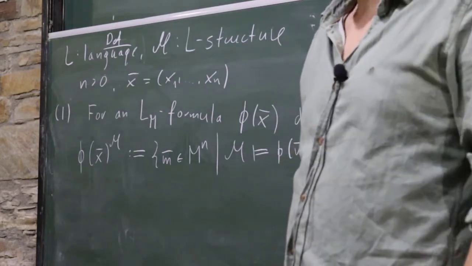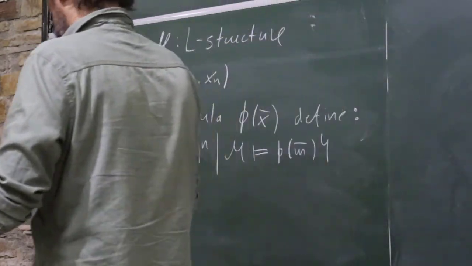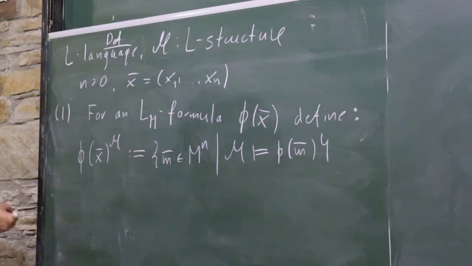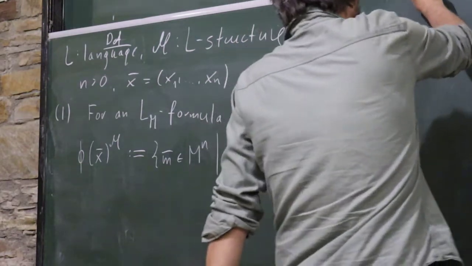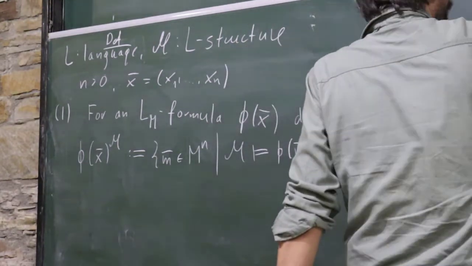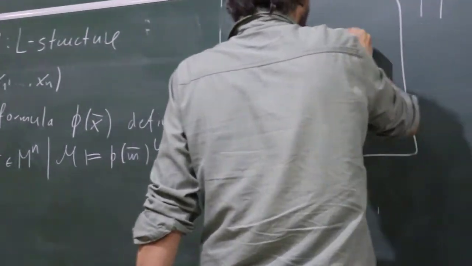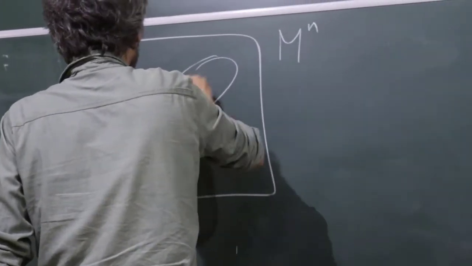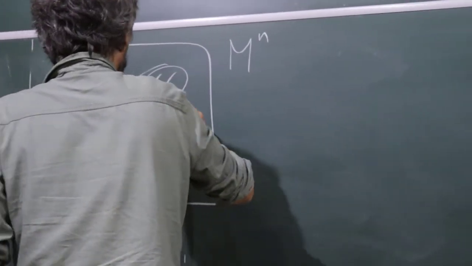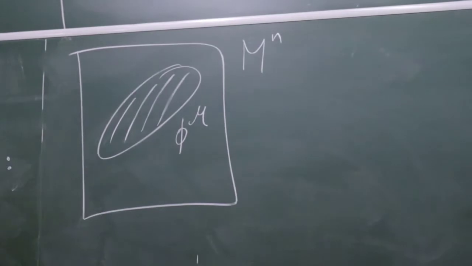For example, a centralizer of a given element. It would be something like this. Not a very enlightening picture. We have this M to the n, and inside it...